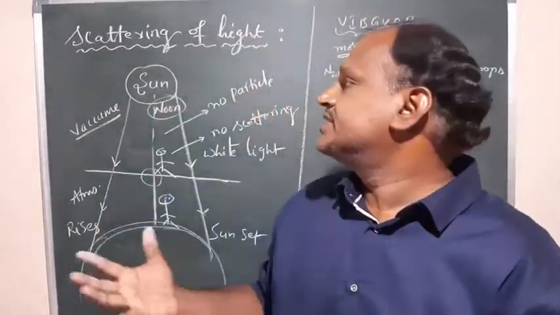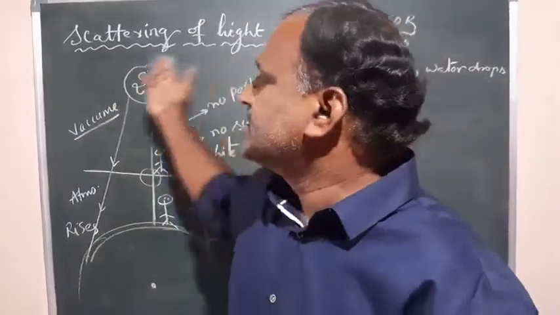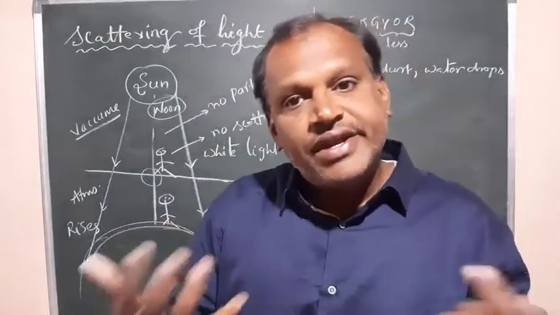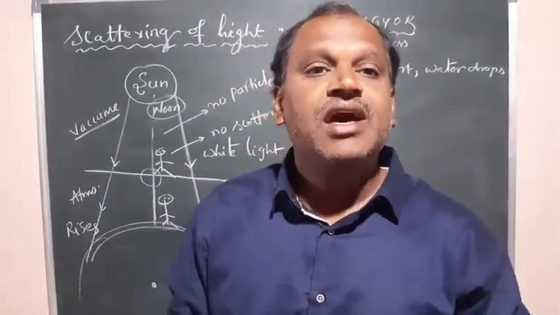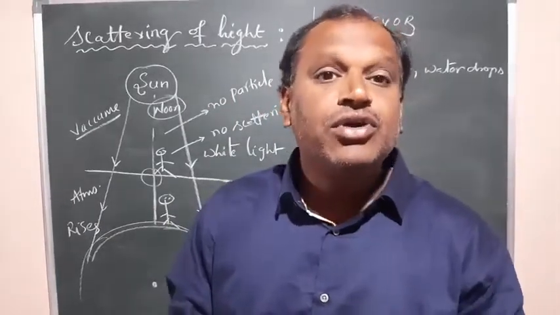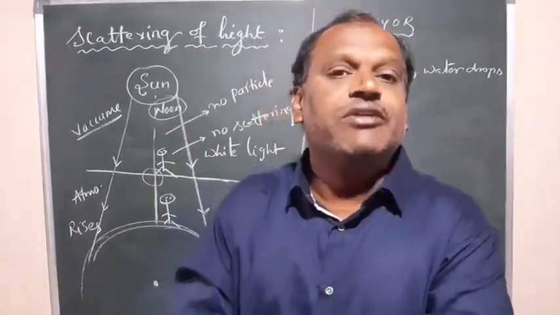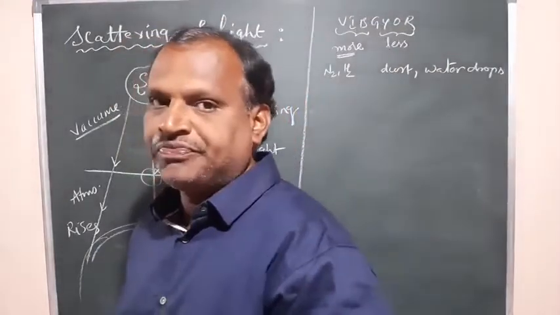Correct? Why are these observed to be bluish? Only because of the phenomenon of scattering of light. Why is it blue, why not others? Other colors are also spread, but they are not dominating. Among all colors, the dominating one is the bluish color. So the water bodies or the sky look blue, right?